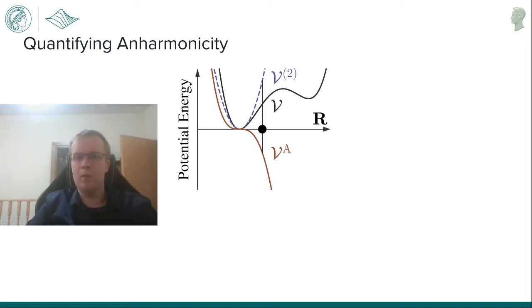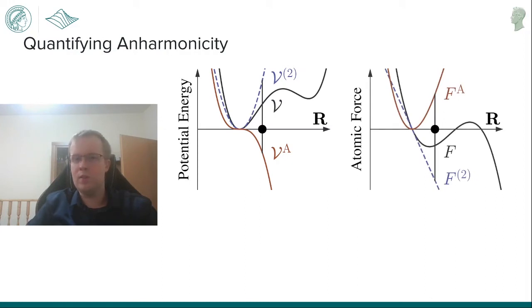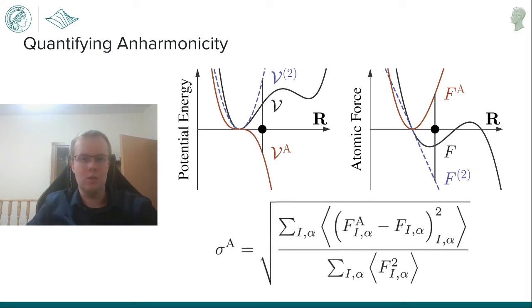However, because we care about vibrational properties of materials, we're not going to be using the potential energy surfaces, but the atomic forces in order to measure the anharmonicity in a material. This is because the atomic forces dictate the vibrational properties, not necessarily the potential energy value itself. In order to get to our new measure of anharmonicity, or sigma A, we simply take the RMSE of the harmonic model with respect to the atomic forces and divide that by the standard deviation of all of the atomic force components at some thermodynamic equilibrium.